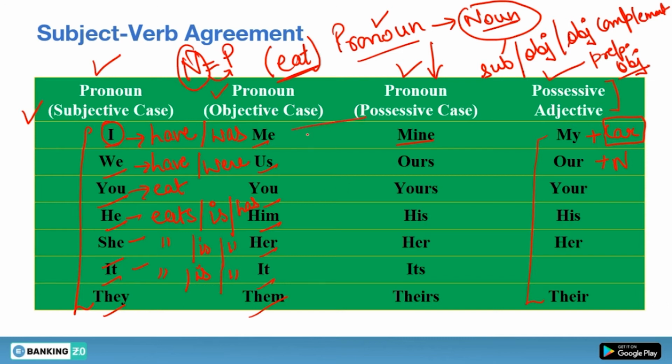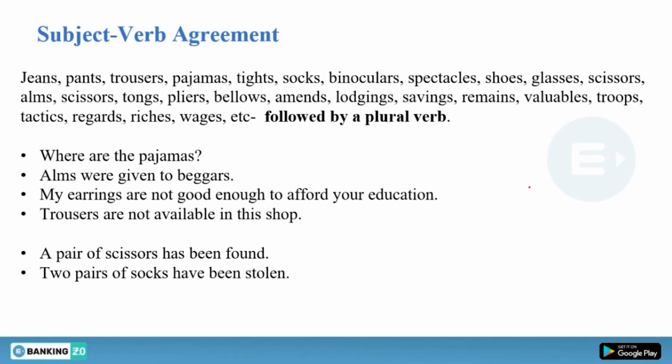So what I want to say is remember the base form: eat, sleep, know, drink, walk, talk. All these forms are plural. Whenever you add s, es, or ies according to your verb, it becomes singular.